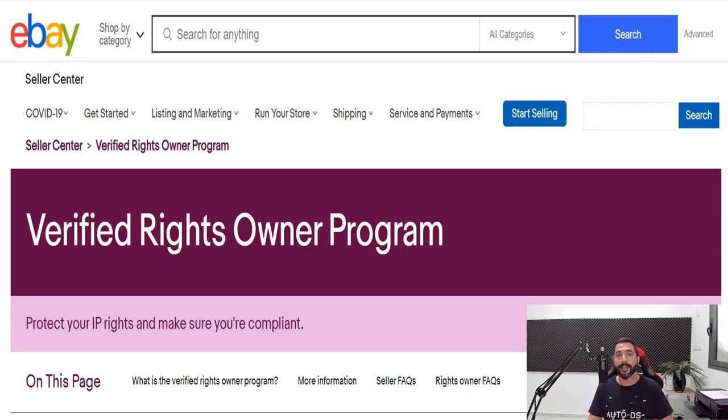And you have another layer of protection through AutoDS. When you're trying to add a product that is Vero, AutoDS has a large database of Vero products and brands that we know dropshippers are not allowed to resell. So when you try to add a Vero product, AutoDS will stop you and tell you, hey, this product is Vero. Are you sure that you want to add it to your store? And that's where you can stop the product from doing any damage to your store and take care of your dropshipping business. So be aware of Vero products, but know that you have that extra layer of protection from AutoDS.